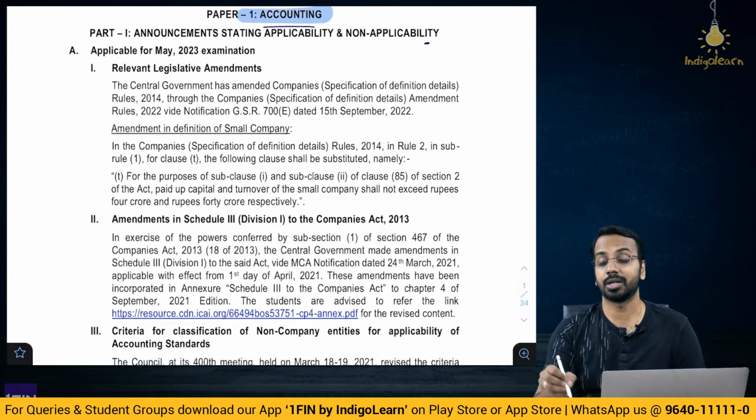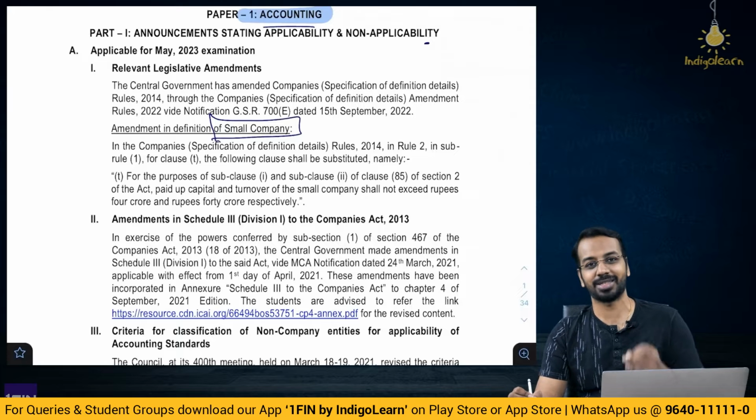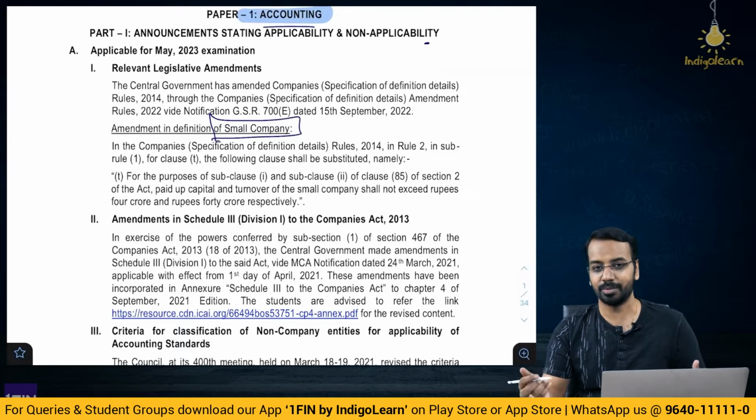Now, one of them, which is a recent one, is that related to a small company. In the definition of a small company, I don't know what they want. Every 6 months there is an amendment. So many amendments that you will also lose track of what is the amendment.